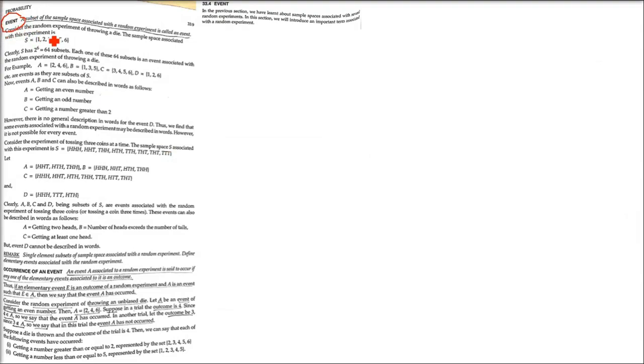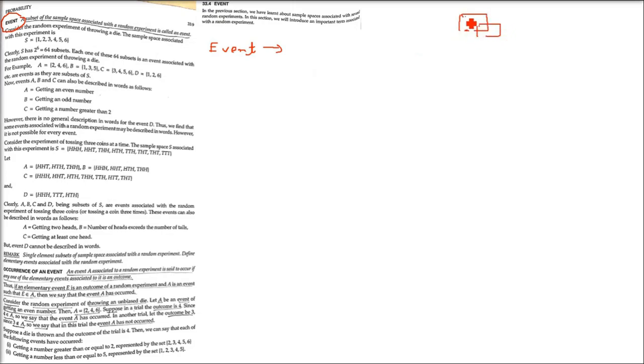Event. What is an event? For example, marriage, birthday party, all these are events in our house, day-to-day life. In mathematics, an event is a subset of the sample space associated with a random experiment. A subset of the sample space associated with a random experiment. This is called an event.